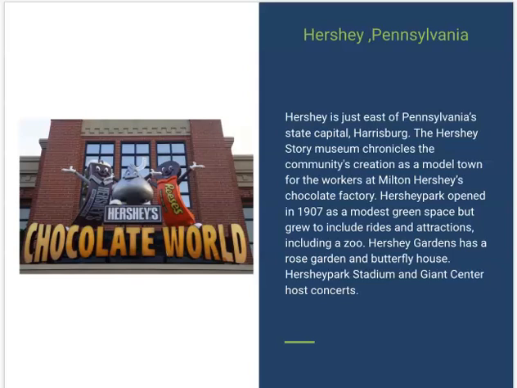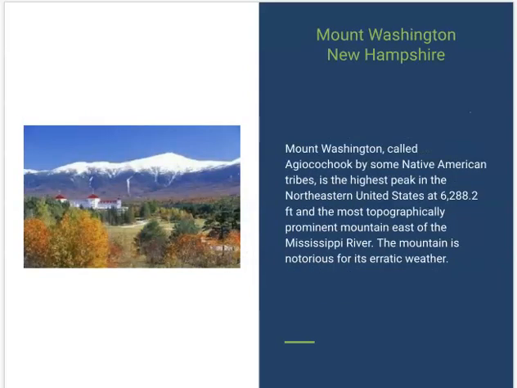So Hershey, the one that invented all the chocolate company and everything, it's just east of the capital, so it's pretty much in the middle of Pennsylvania. And he created this whole city, and it has a factory and all sorts of other stuff. It has rides and attractions and a zoo and everything. So it's a pretty amazing place if you ever get a chance to go there. It's pretty cool. They also have the light posts, they look like Hershey Kisses and everything. So it's a really cool place.